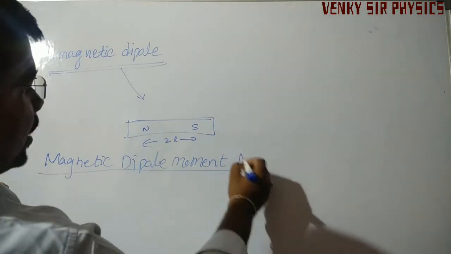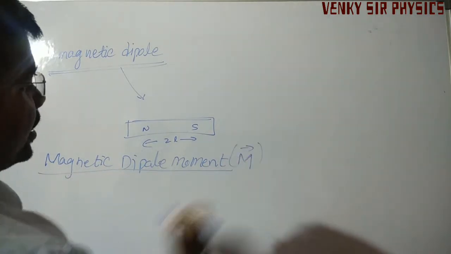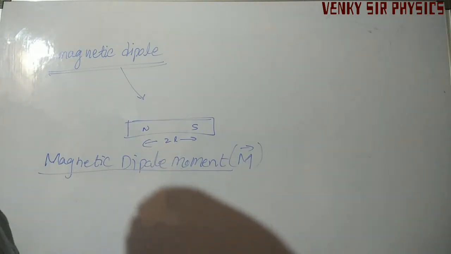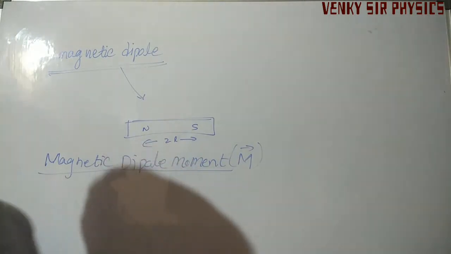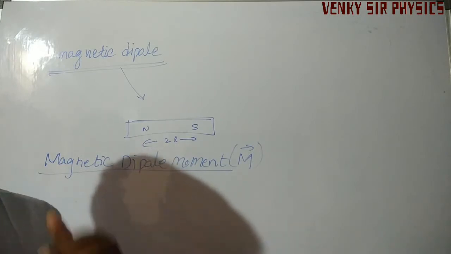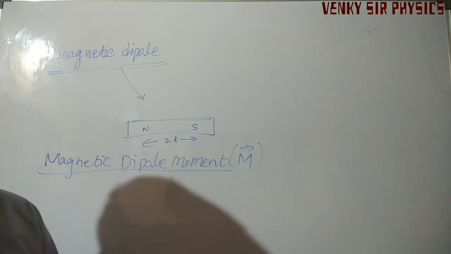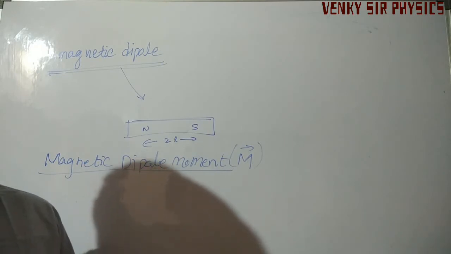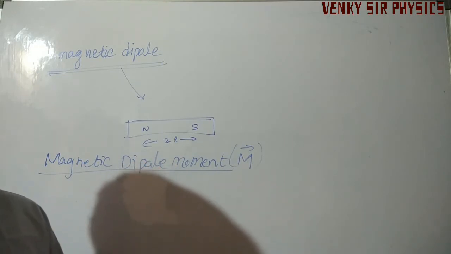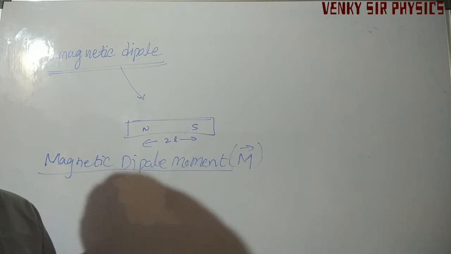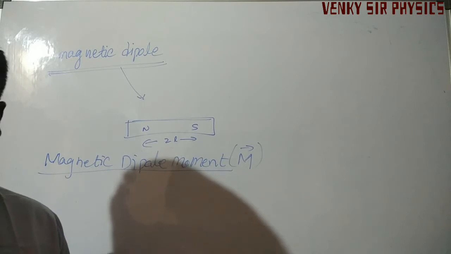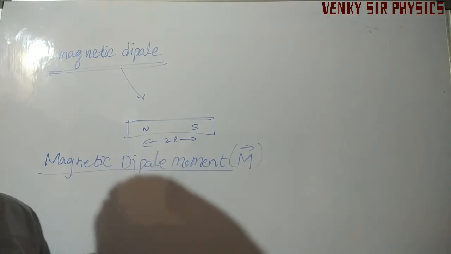Magnetic dipole moment, capital M bar. It is a vector quantity. It is defined as the product of the strength of either pole multiplied with the separation distance.